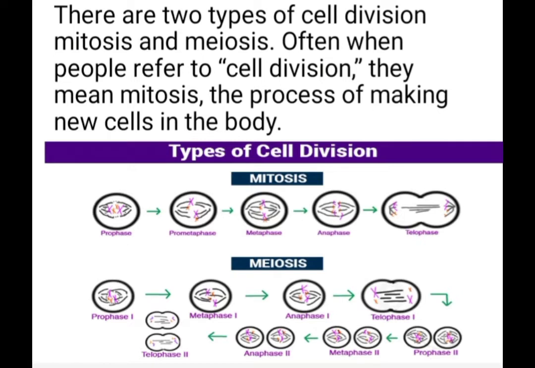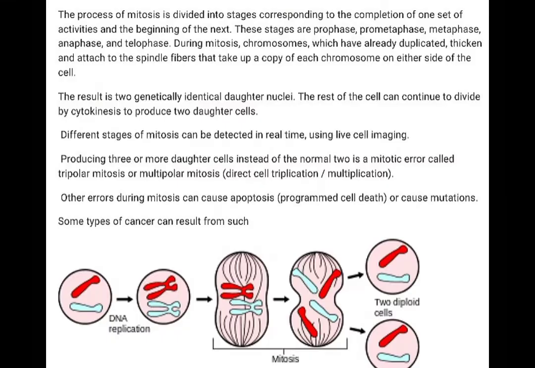Often when people refer to cell division, they mean mitosis, the process of making new cells in the body. The process of mitosis is divided into stages corresponding to the completion of one set of activities and the beginning of the next. These stages are prophase, prometaphase, metaphase, anaphase, and telophase.